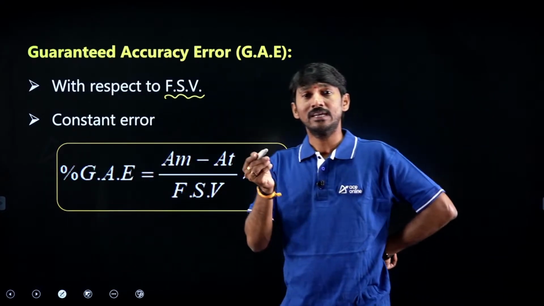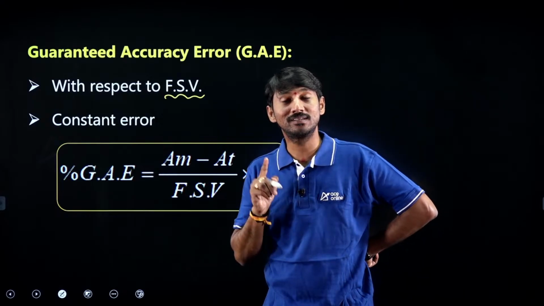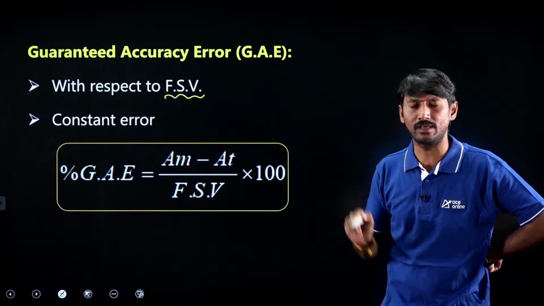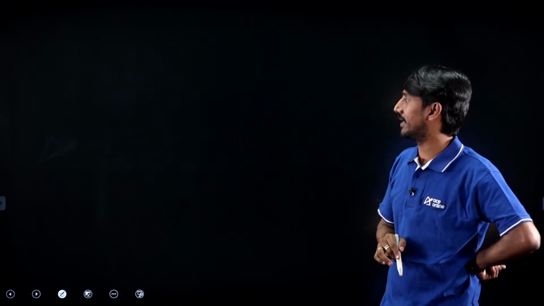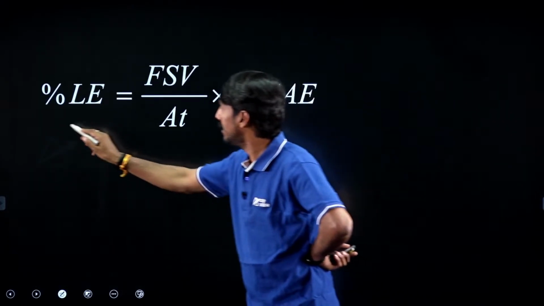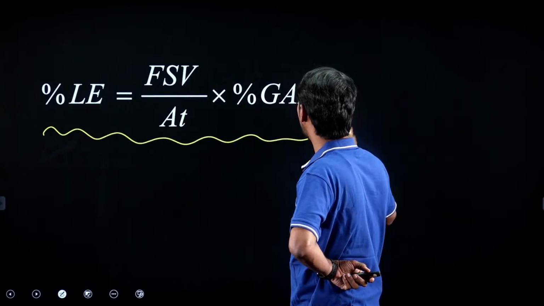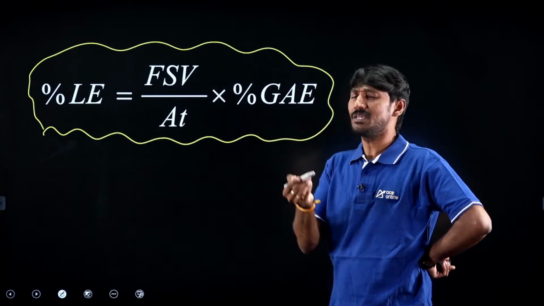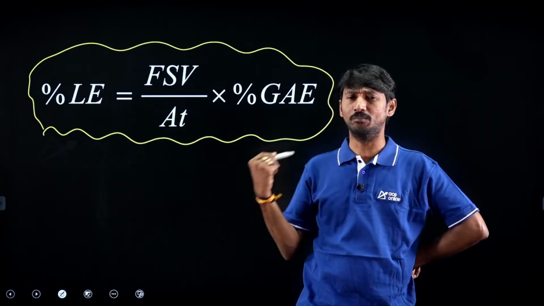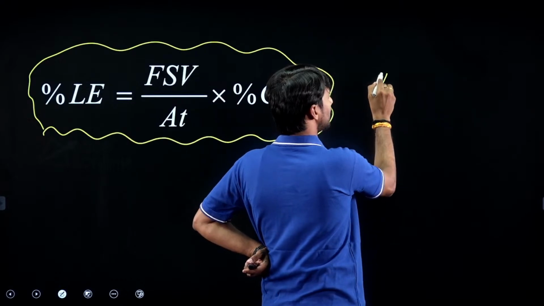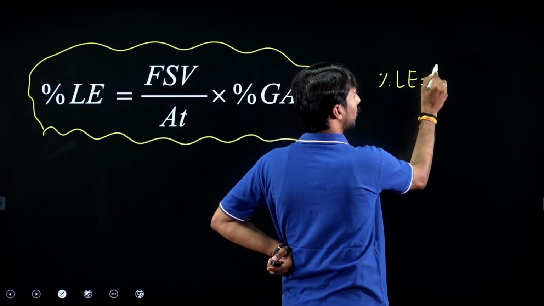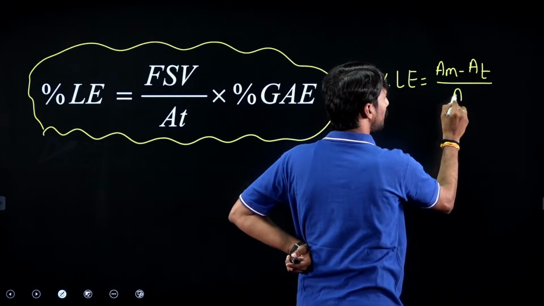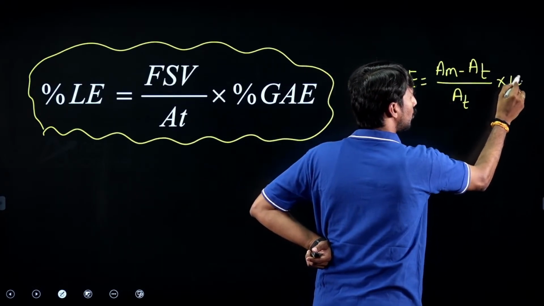Okay. Sir, the relation between percentage limiting error and percentage guaranteed accuracy error is very important. So this is the corresponding relation between percentage limiting error and percentage GE. Simple logic, you know that, but I'm giving the formula. Percentage limiting error equals AM minus AT by AT into 100.